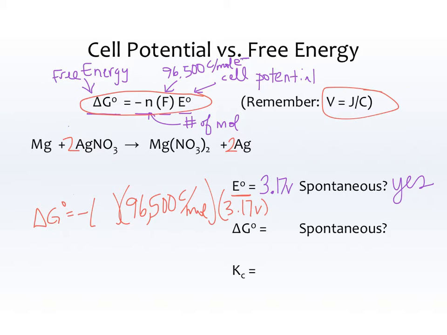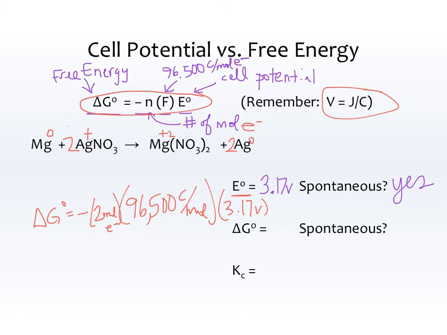Okay, did you notice that I left N blank? Hopefully you did. So N is the number of moles of electrons, specifically the number of moles of electrons that are transferred in this reaction. So for that, look at the charges. Mg starts as a 0 and it ends as a plus 2, which tells me that it lost 2 electrons. Silver starts as a plus and it ends as a 0, which means it gained only 1 electron. But since there's 2 silvers, they gained 1 electron each, which is a total of 2 electrons. So I'm going to put 2 moles of electrons for that N.